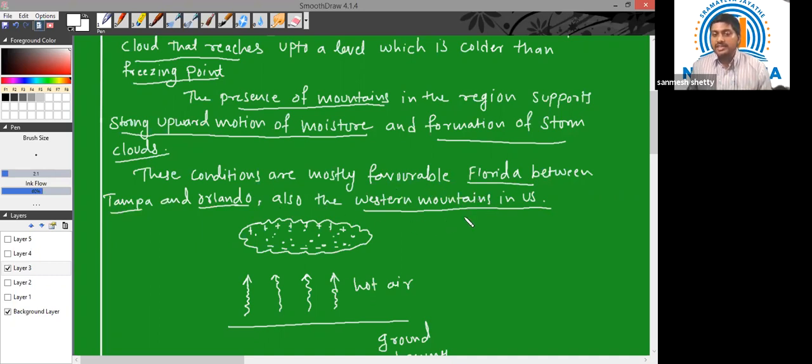Whereas the western mountains support enough upward motion of the vapor for the formation of storm clouds. In India, I can name a place like the Northeast. In the Northeast, we have hilly regions where the formation of storm clouds is frequent. So these are the favorable conditions for lightning. I hope the point is clear. Let us proceed further to the next question.